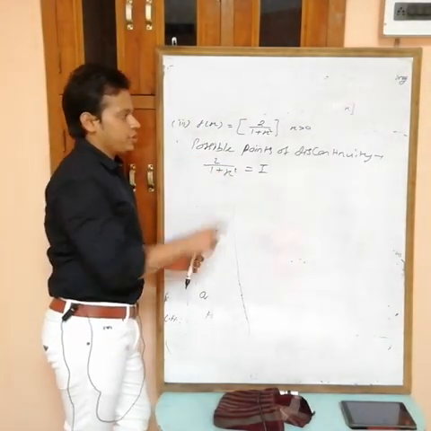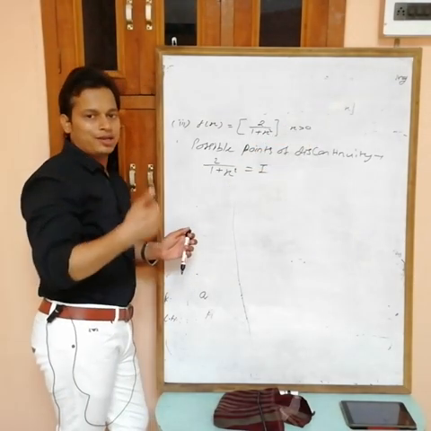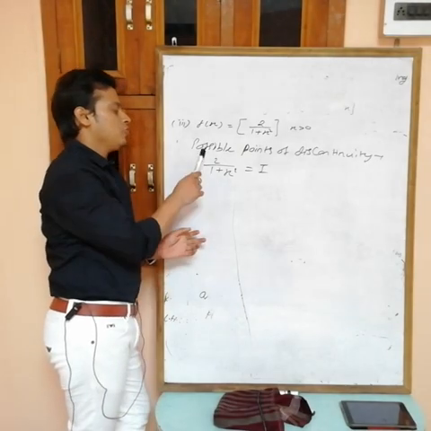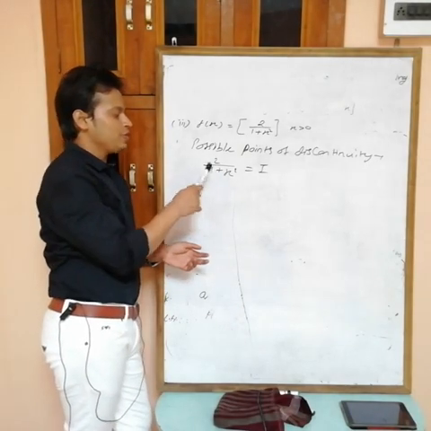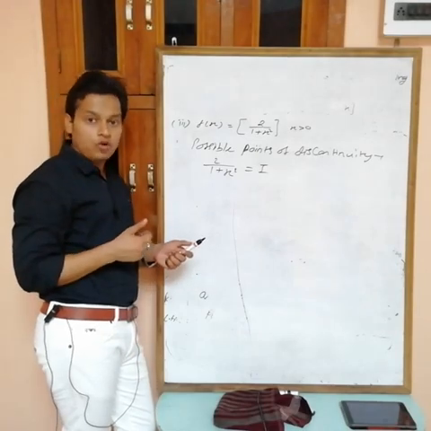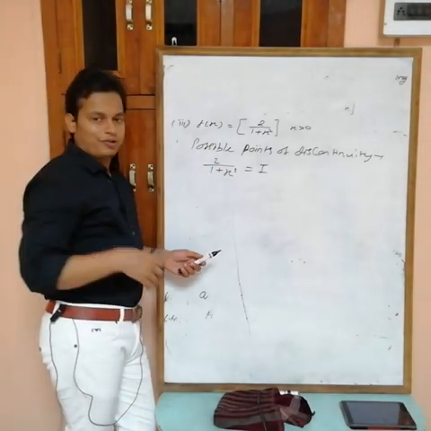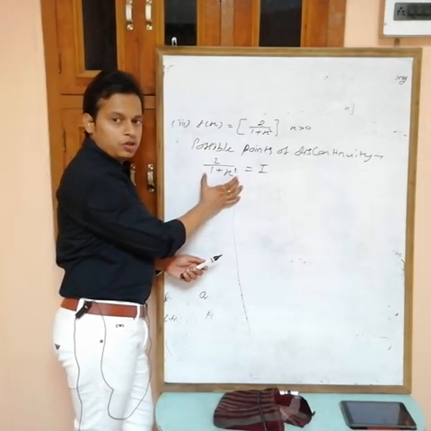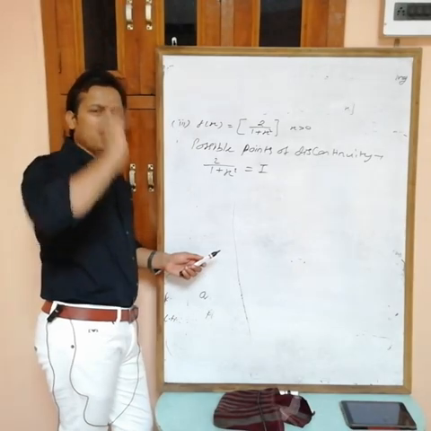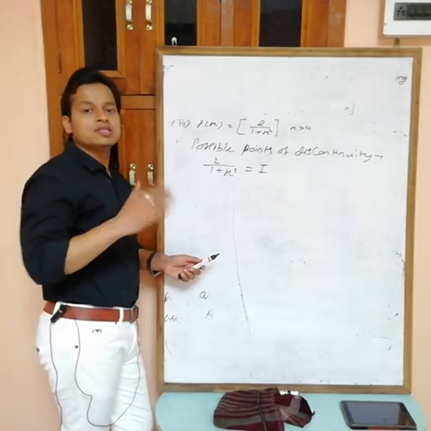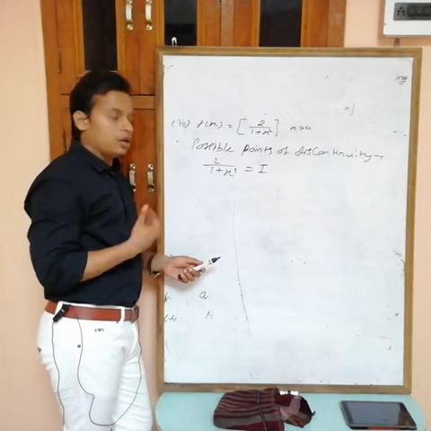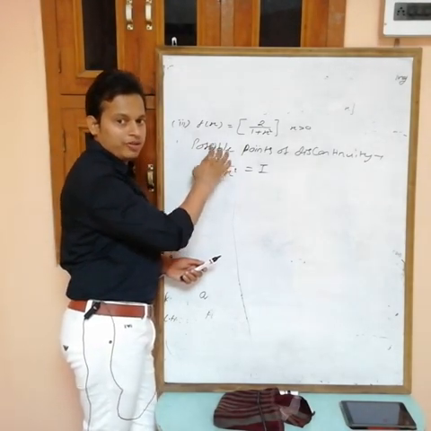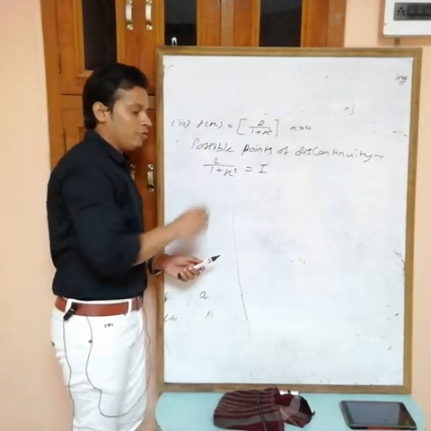1 + x², it is given that x is greater than 0, so you can't take any value of x which is less than 0. Don't consider negative values of x. Now 2/(1 + x²), can I say that 1 + x² is always greater than or equal to 1? Obviously 1 plus a positive value is always greater than 1. If you divide 2 by any value greater than 1, you will always get a value less than or equal to 2. It equals 2 if the denominator is equal to 1. If it is greater than 1, then the total value is less than 2, and this is always positive.